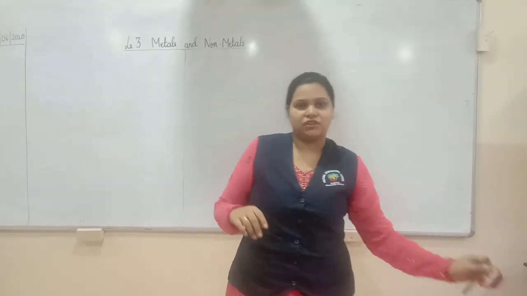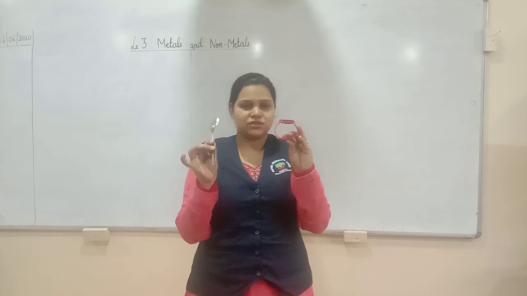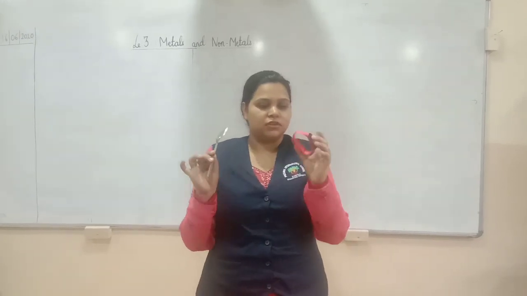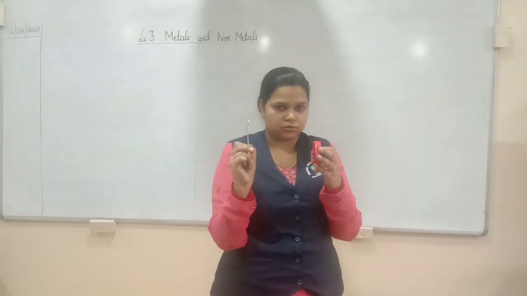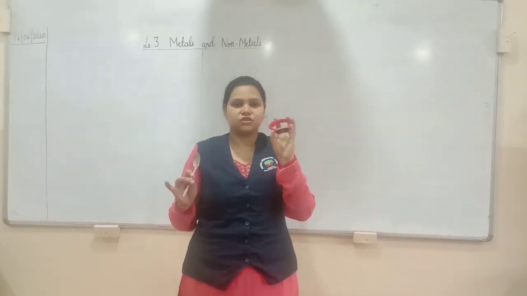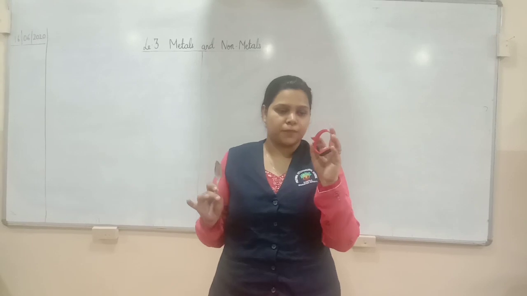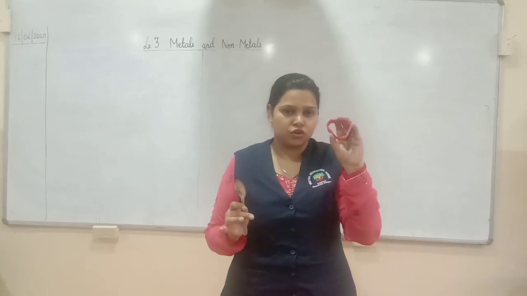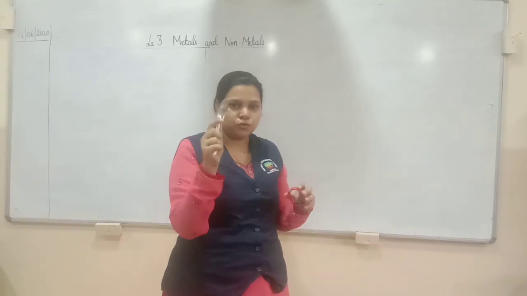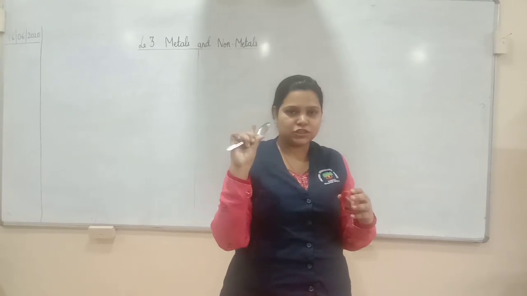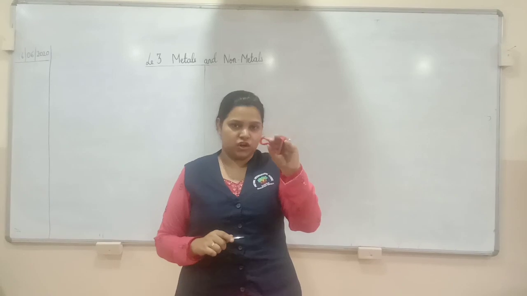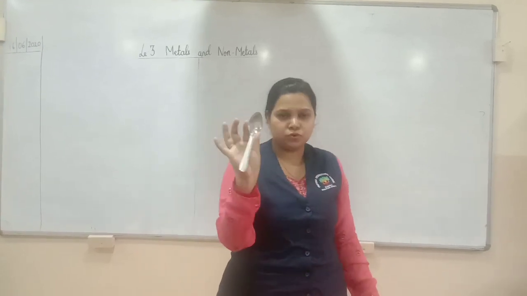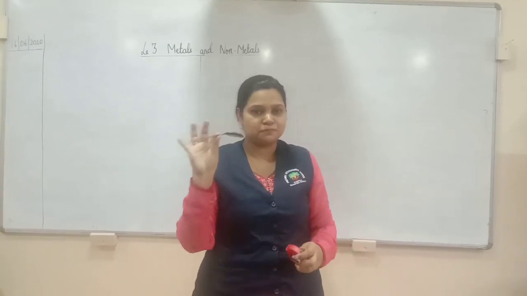The topic for today, let us see. What can you see, dear children? This is a watch and this is a spoon. Which material is this watch made of? It's a plastic watch. And this spoon, it's a steel spoon. So plastics are categorized as non-metals and the spoon, which is steel, is categorized as metals.